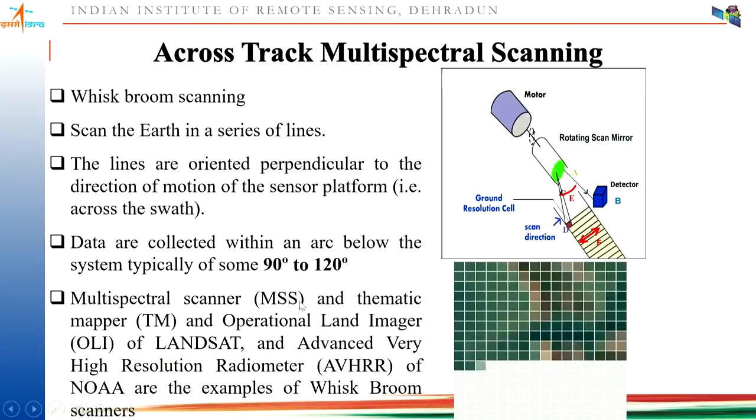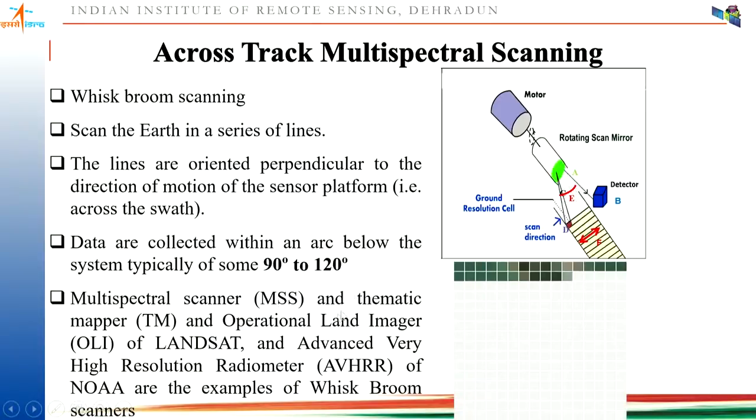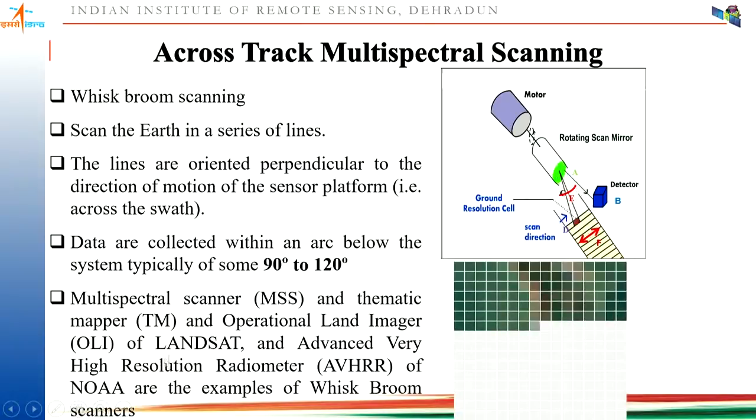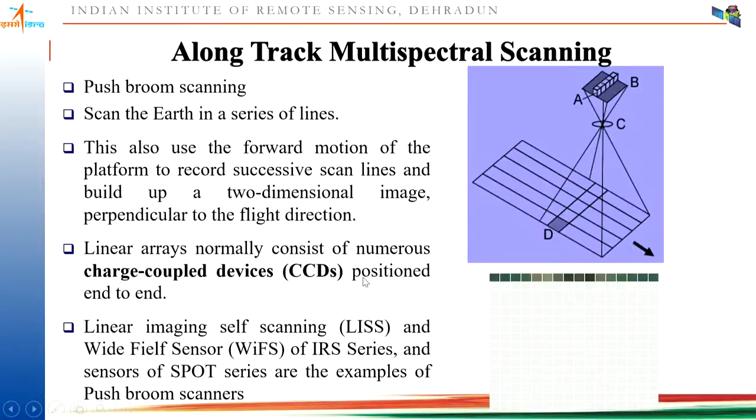Now the examples for these whisk broom scanners are the multispectral scanner, thematic mapper, and operational land imager of the Landsat series of satellites. AVHRR of NOAA is also an example of whisk broom scanners.